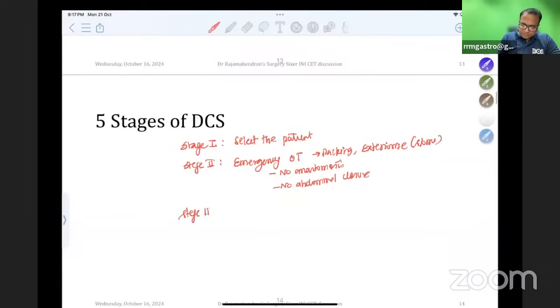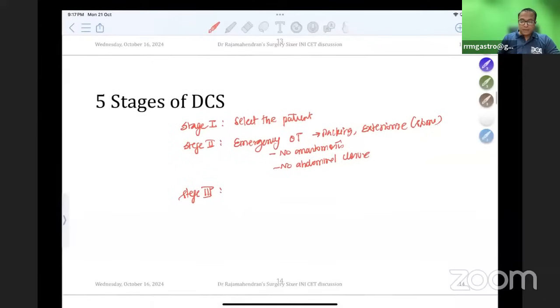Stage 3: the patient is shifted back to the SICU for 24 to 48 hours. Stage 4: what will you do in this patient? Reshift to the elective OT. Now I will have all the team members, like the cardiothoracic surgeon and neurosurgeon, in the theater to monitor the case and look for any other injuries, and definitive surgery will be done here.